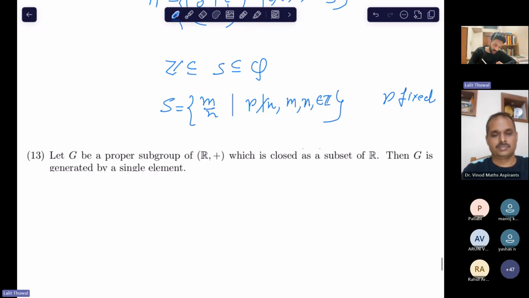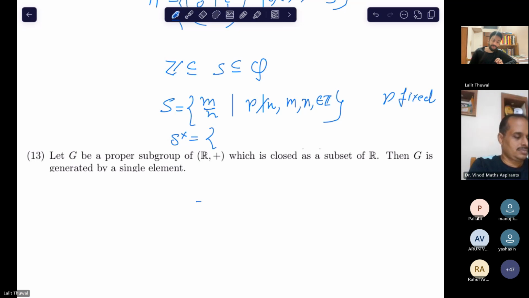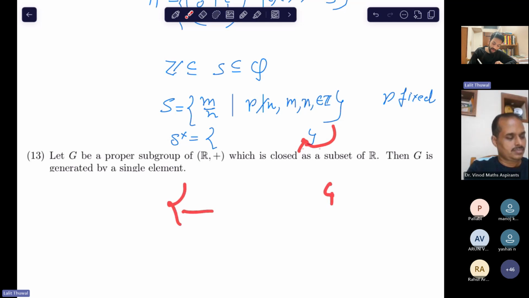Let me know what are the units of this ring. Just try to think, what are the units of this ring? So how will you prove that this is an example of that type? You just show what the units are, then collect all the non-unit elements and see that they form an ideal, and then that would be the unique maximal ideal.